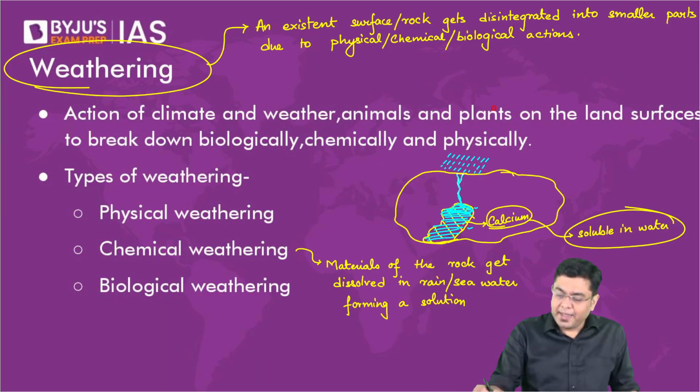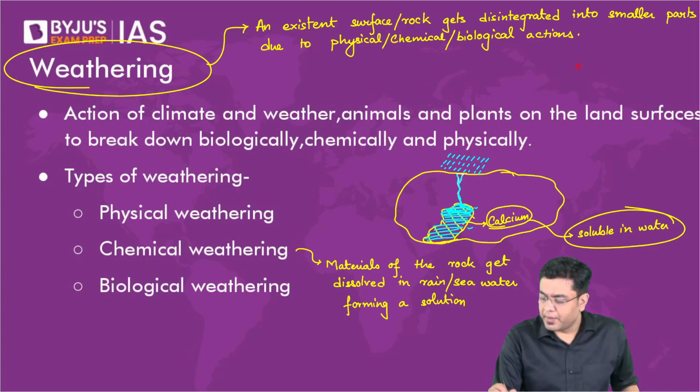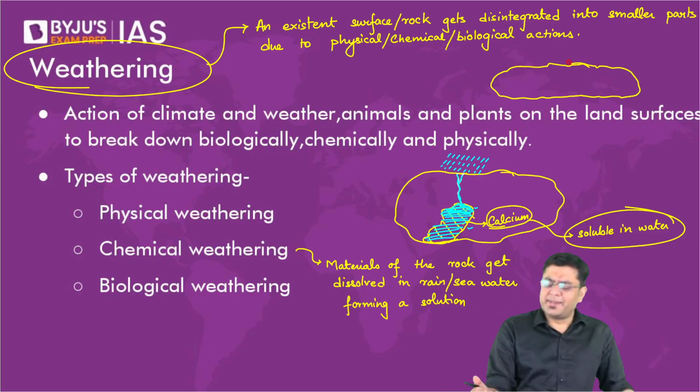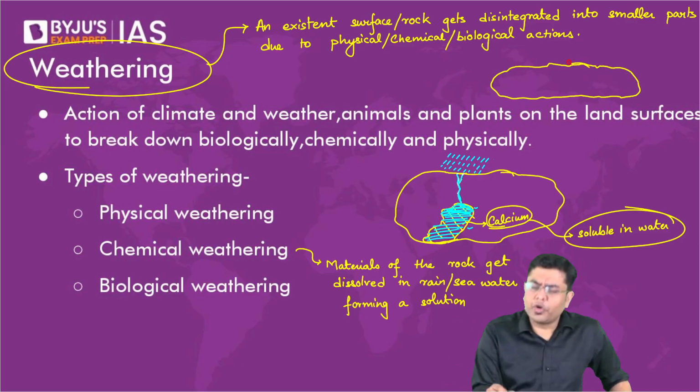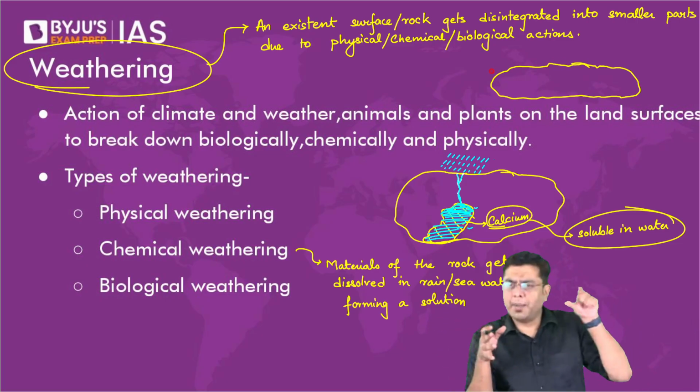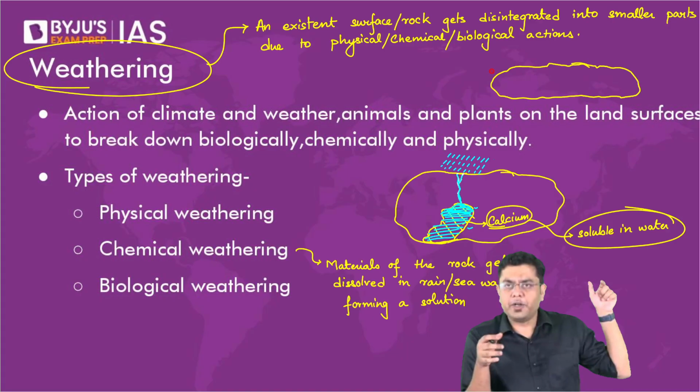So basically what happens in that case, let's suppose you have an existing rock type. This rock that I'm talking about can be very large. Don't compare it with a small stone that you find on the side of the road.